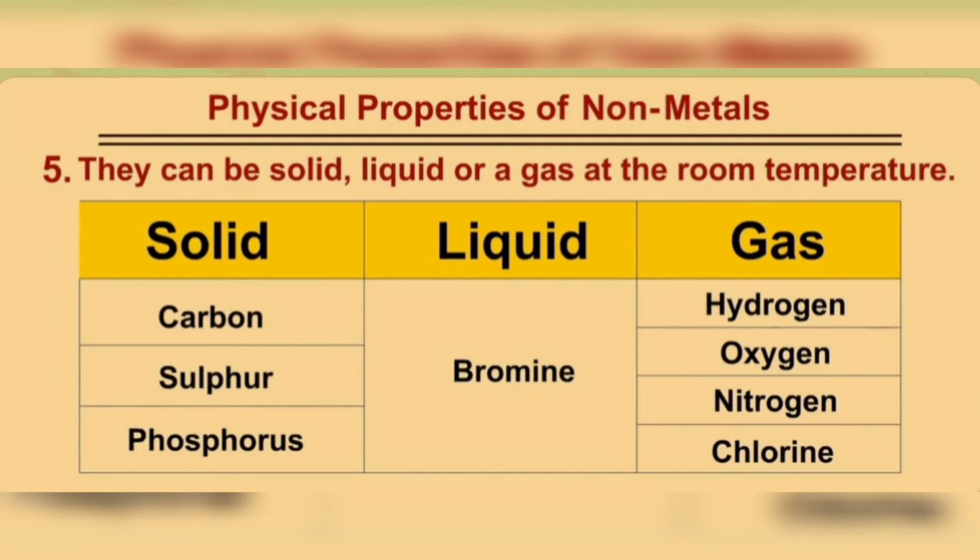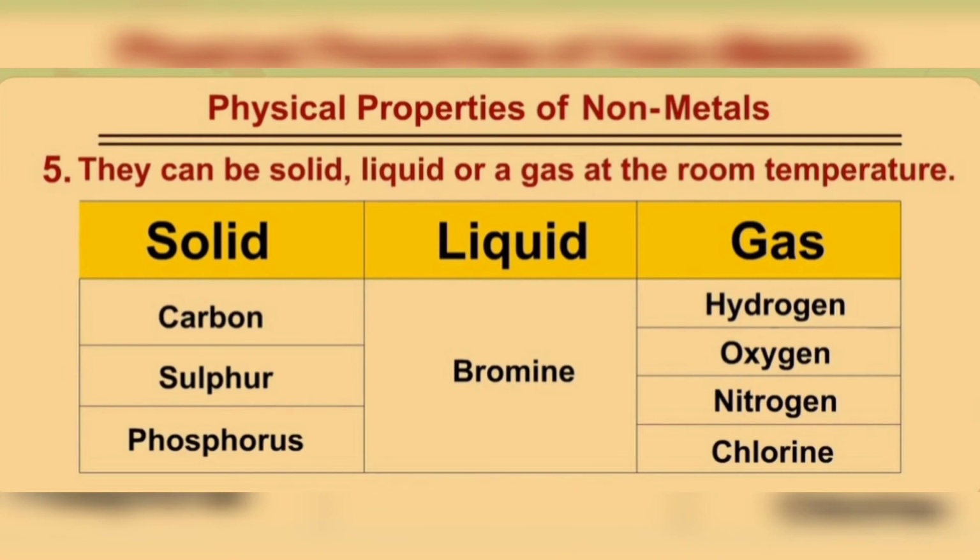Solid non-metals include carbon, graphite and diamond, sulfur, phosphorus and iodine. Gaseous non-metals include oxygen and nitrogen. So note these two points: the metal that is always liquid at room temperature is mercury, and the non-metal that is always liquid at room temperature is bromine.